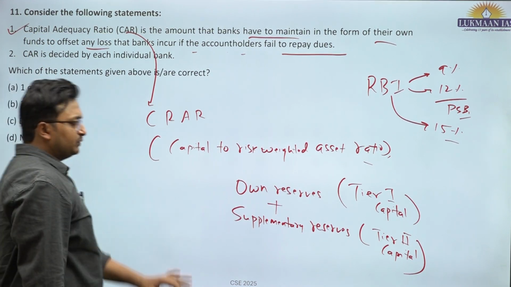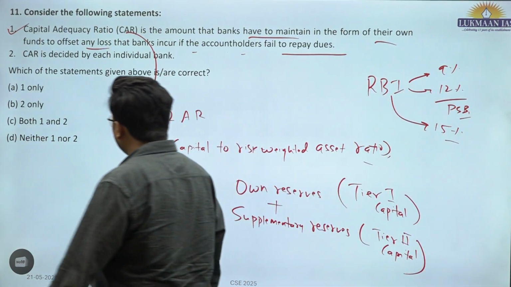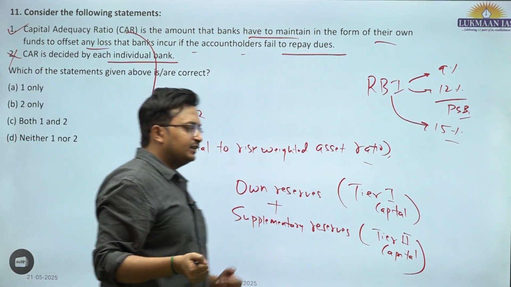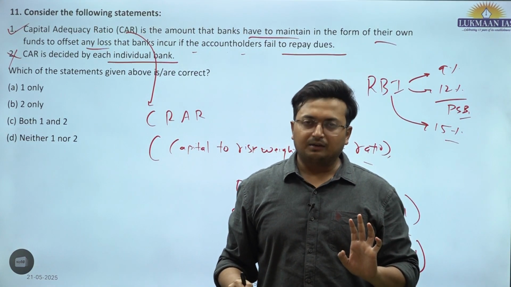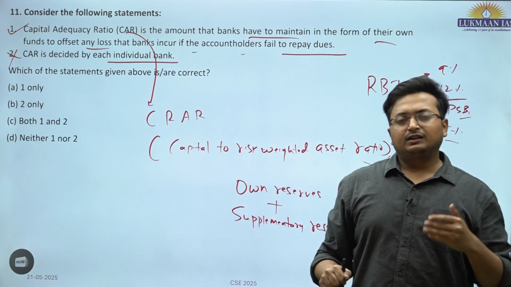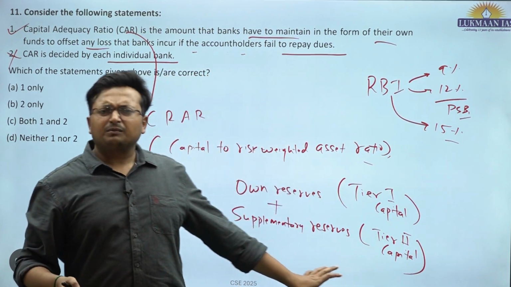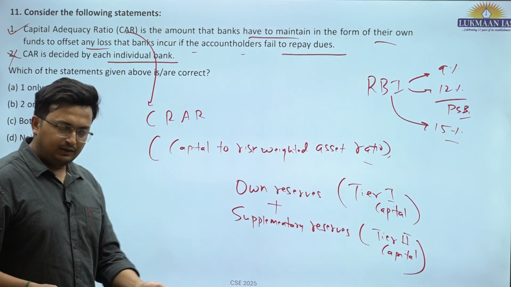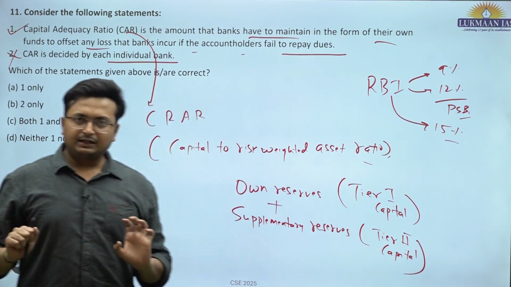CAR is synonymous with capital adequacy ratio. This is the same thing. The official terminology is CRAR. Okay, CAR is decided by individual banks. This is incorrect. However, I would say that the statement framing is incomplete. Minimum CRAR is defined by RBI. Individual level CAR can be decided upon by the banks depending upon their financial health and whatever risks they can take. So the statement has certain ambiguity. However, as per the UPSC answer key, they have said that this statement is incorrect. But this should have been minimum capital adequacy ratio.